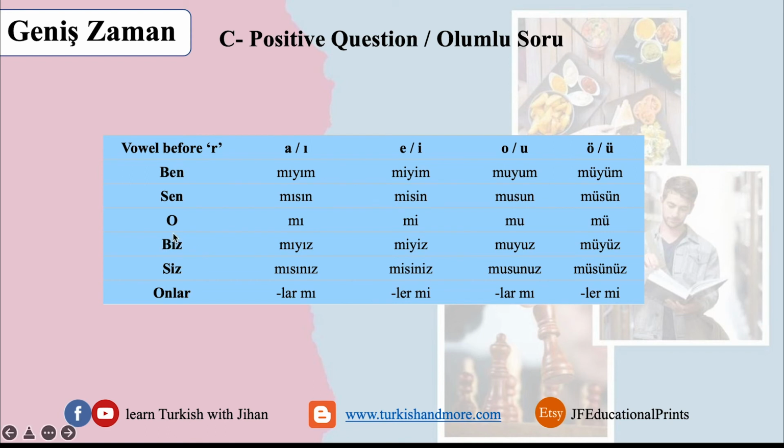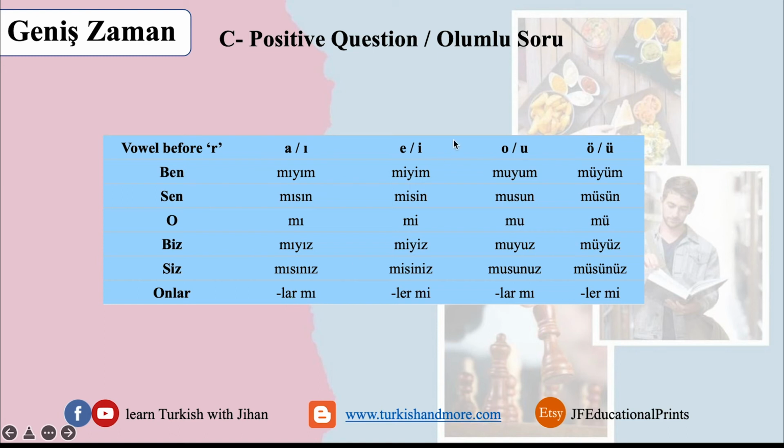For o, it doesn't have a suffix, so it's only m. For biz, it's m, i, z, and we have the y as a protection letter. For siz, we have the question form. What's the suffix of siz? In this case, it's sınız. For onlar, we have lar, and m is separated. So in onlar, we put the suffix of onlar and then the question form, which is separated from the suffix.